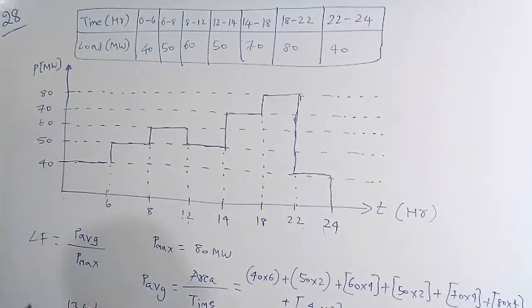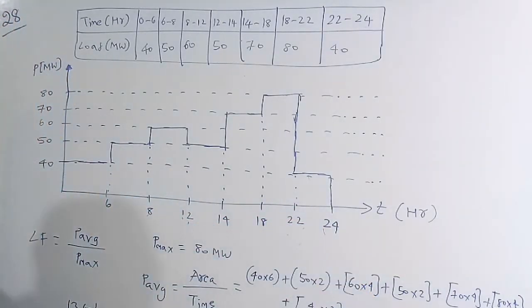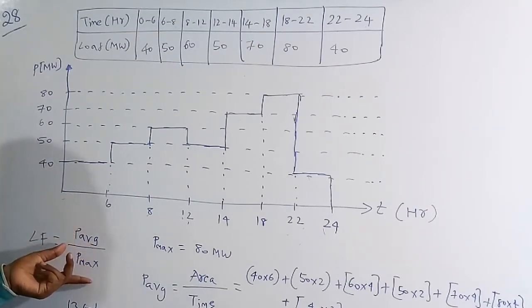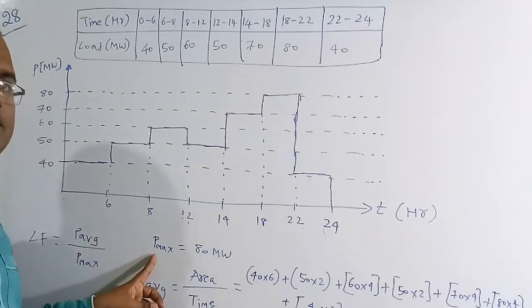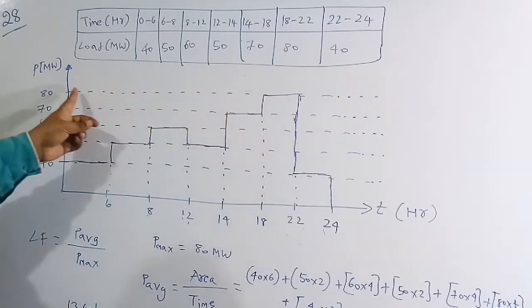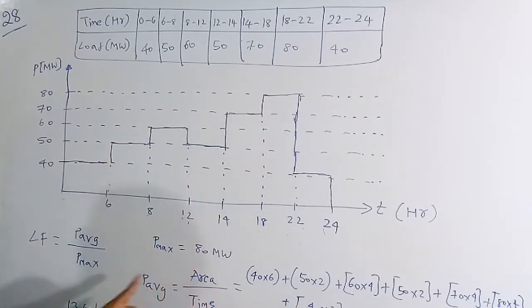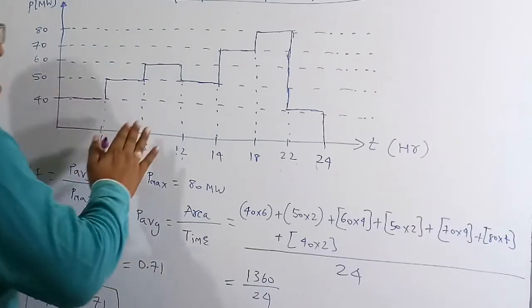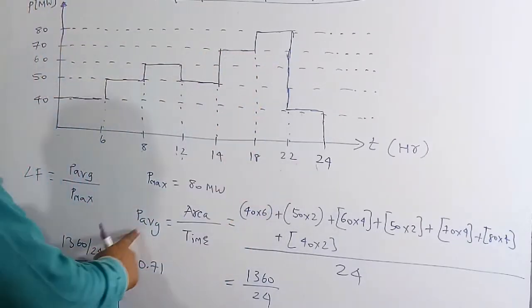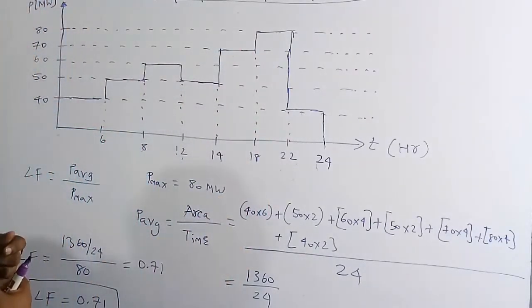So I have drawn a plot of this diagram. With respect to time, the y-axis is power in megawatt and the x-axis is time in hours. I want to find the load factor. Load factor is the ratio of the average power and the maximum power. The maximum demand on this power station is 80 megawatt, so Pmax is equal to 80 megawatt. Now I want to find the average value. Average indicates the total area by total time, so average power is the total area covered by this graph with respect to time. So I want to find the area.